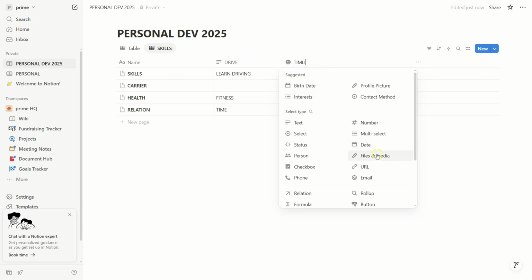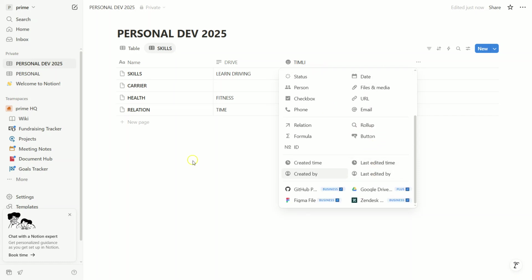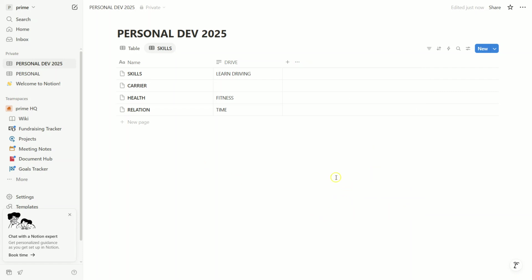Now you might wonder, what's happening behind the scenes? Well, by creating this personal development plan, you're setting a clear vision for your future. This clarity will guide your decisions, keep you motivated, and help you measure your progress.